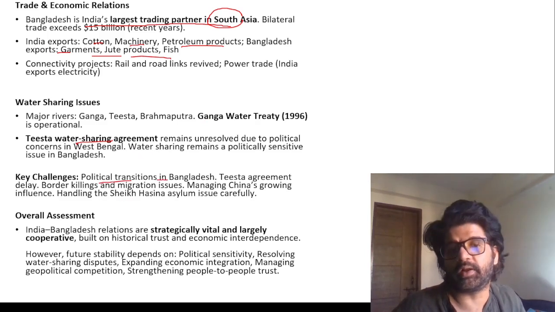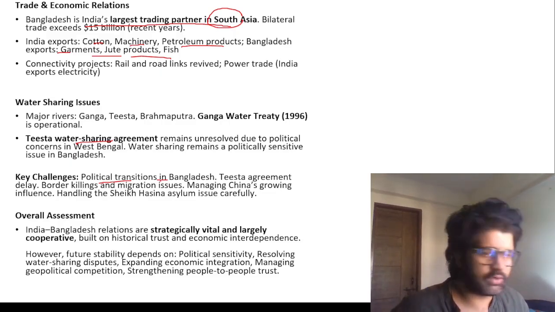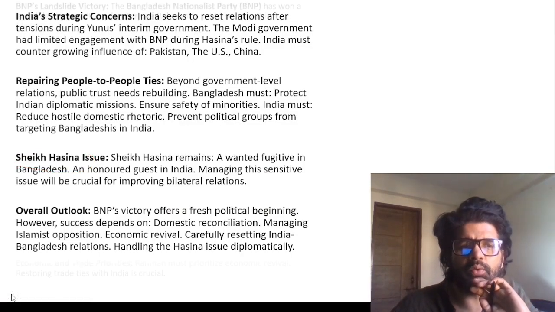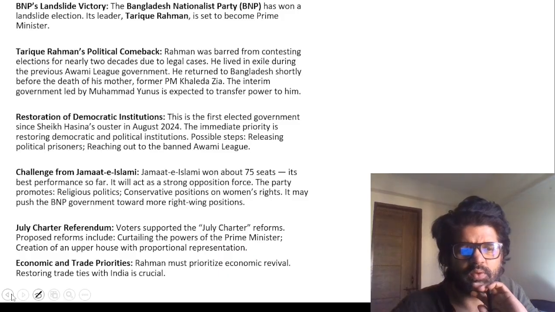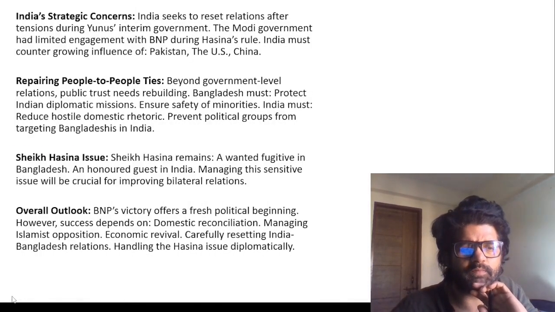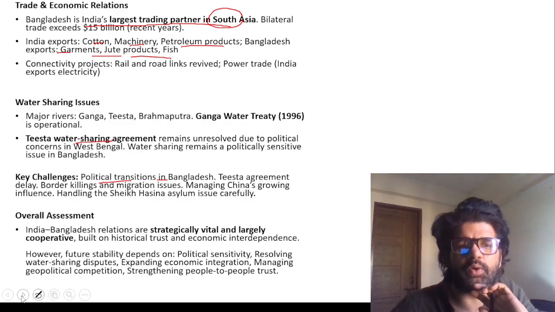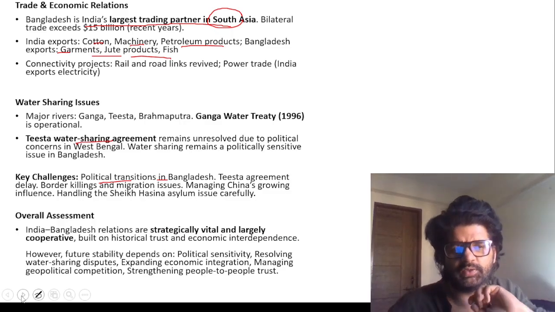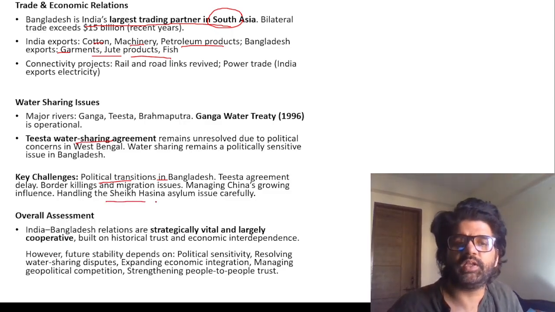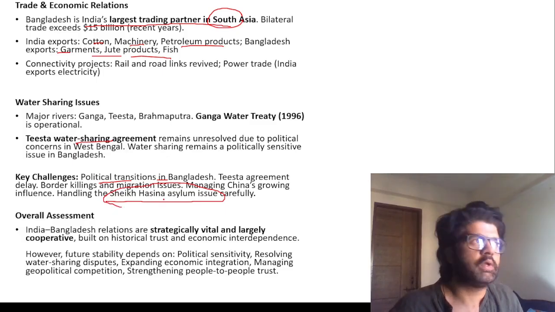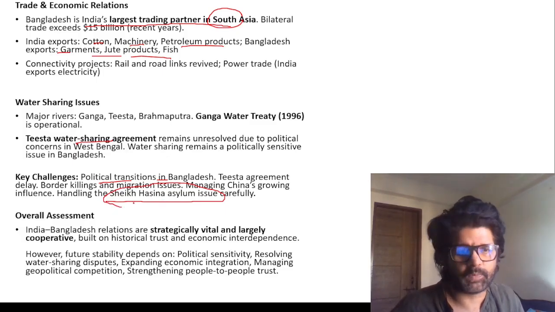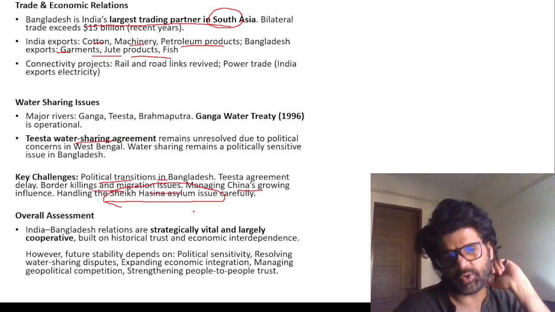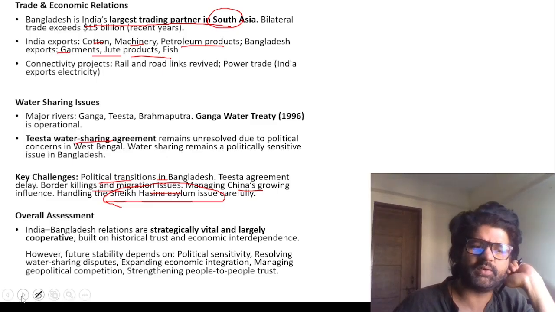What are the challenges? Political transition is happening. Khaleda Zia's son and all, he's ruling now. Whenever Khaleda Zia used to come and rule, we did not have a good relationship. So let's see how things develop during the period of Tariq Rahman sir. But we should try to have at least some amount of sane relationship with Bangladesh. Tough, easier said than done, because the Sheikh Hasina asylum issue will keep cropping up in the background, so to say. Managing China's growing influence, border killings, migration issues, all these are some points which we have to think about, talk about, and resolve.